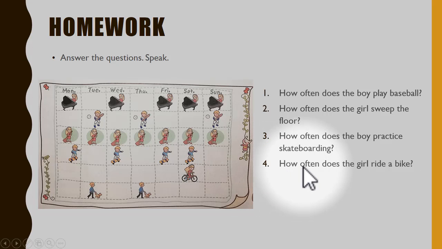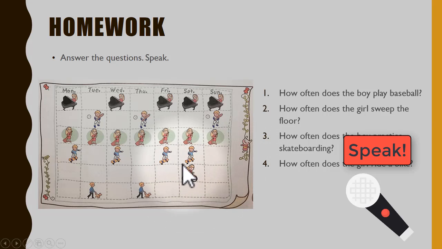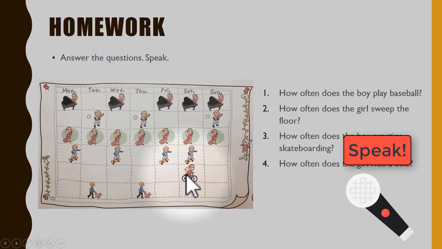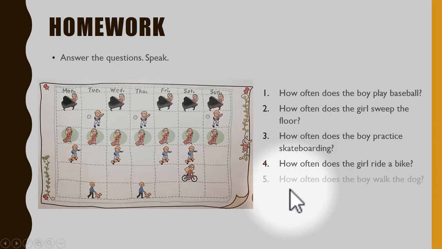How often does the girl ride a bike? 5. How often does the boy walk the dog?